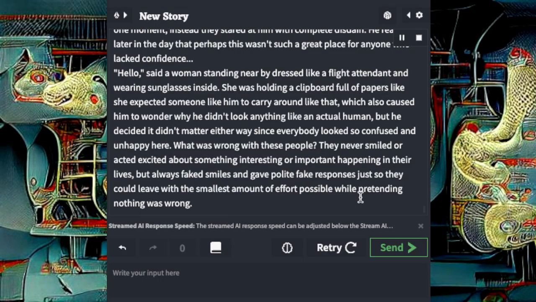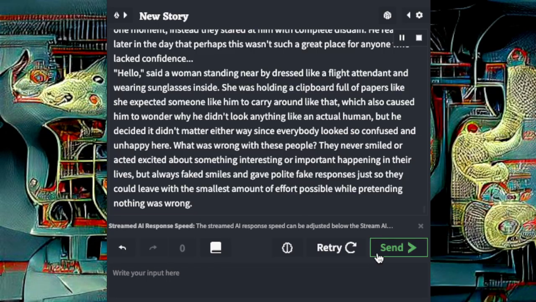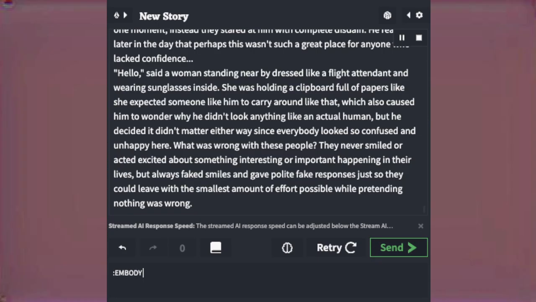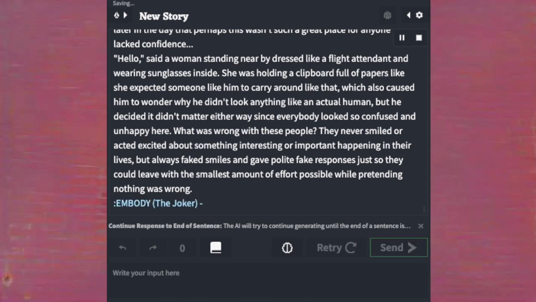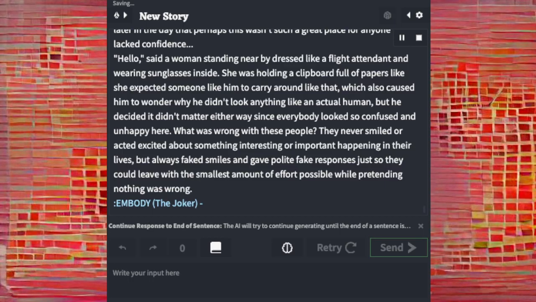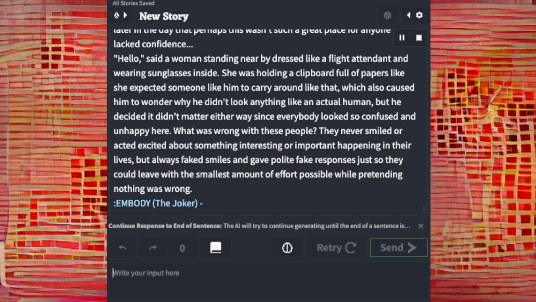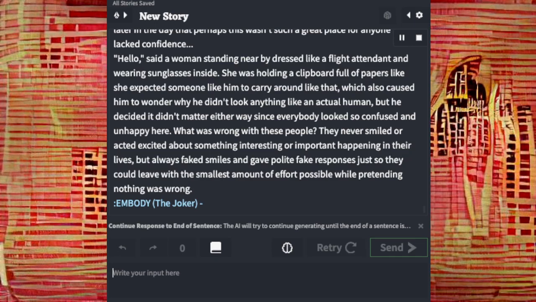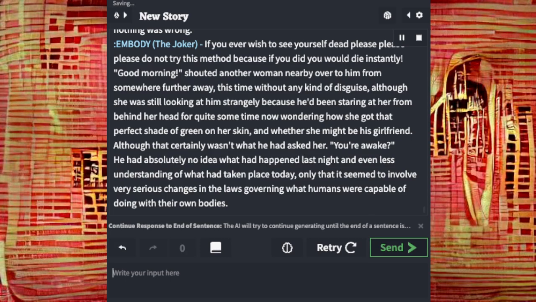But he decided it didn't matter either way since everybody looked so confused and unhappy here. What was wrong with these people? They never smiled or acted excited about something interesting or important happening in their lives, but always faked smiles and gave polite fake responses just so they could leave with the smallest amount of effort possible while pretending nothing was wrong.